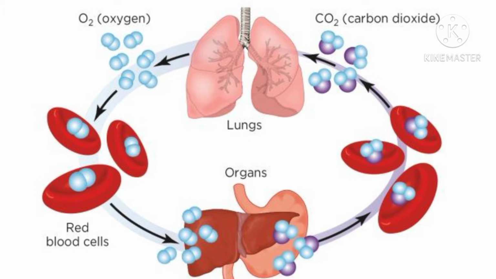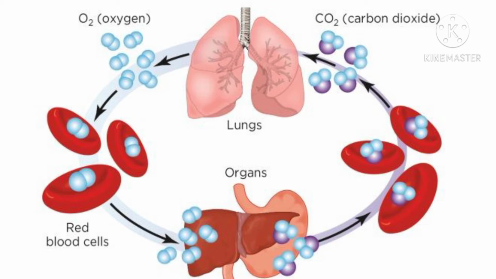Now, as blood passes through the tissues of the body, the oxygen present in it diffuses into the cells of the tissue. This oxygen combines with the digested food, that is glucose, present in cells to release energy. Dear students, the materials like fatty acids and glycerol produced by the digestion of fats are also oxidized during respiration to produce energy. This happens when we require more energy, when we are doing more work.